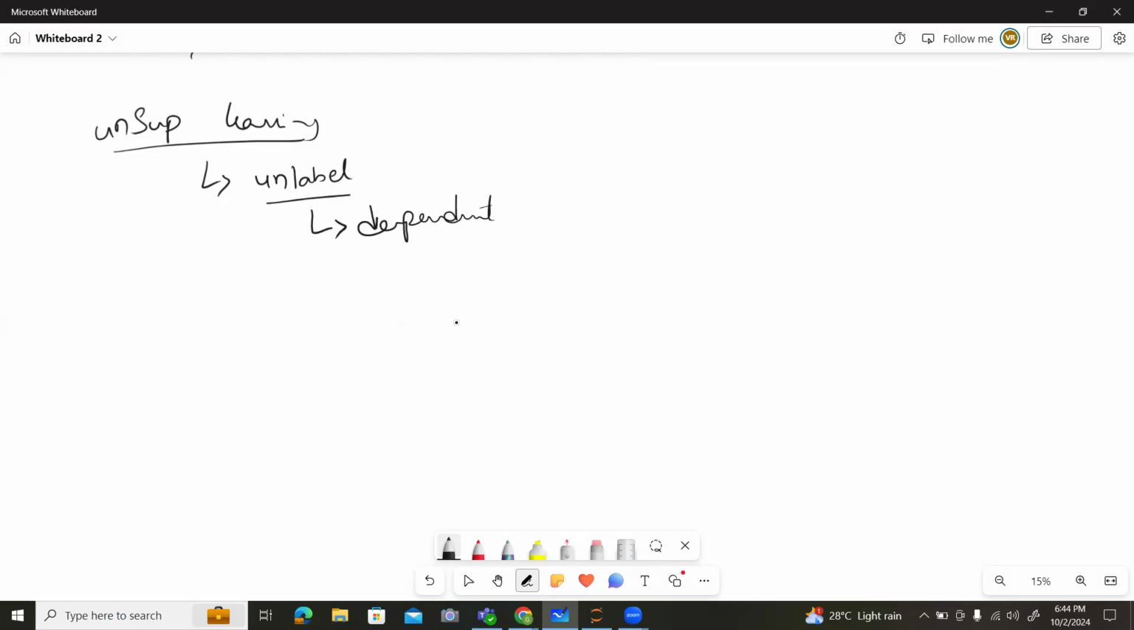But in unlabeled data, we don't have any dependent columns. We only have independent columns. So that's the main difference between labeled data and unlabeled data. Clear up to here?